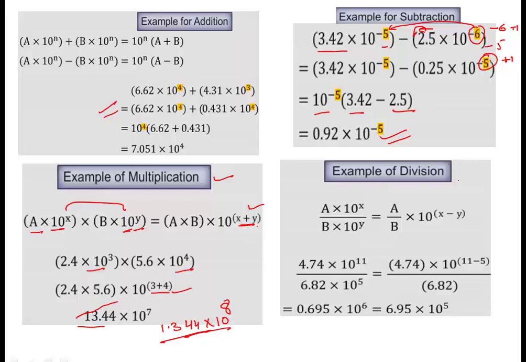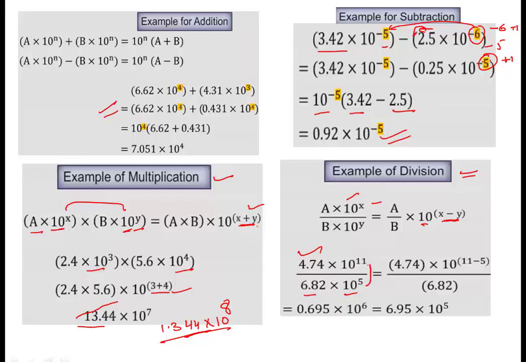Okay, now finally the division. For division, two numbers will be given, a into 10 raised to power x divided by b into 10 raised to power y. So a and b are to be divided, and the exponents, that is the denominator's, can be subtracted, x minus y. Okay, and then for example 4.7 into 10 raised to power 11 divided by 6.82 into 10 raised to power 5 is given.